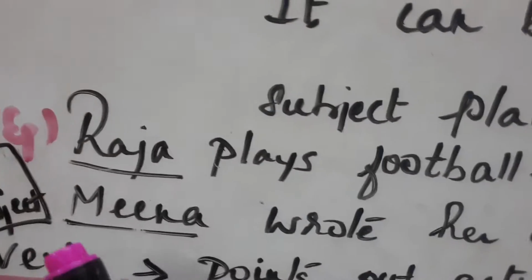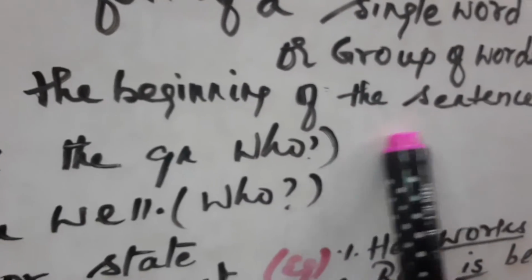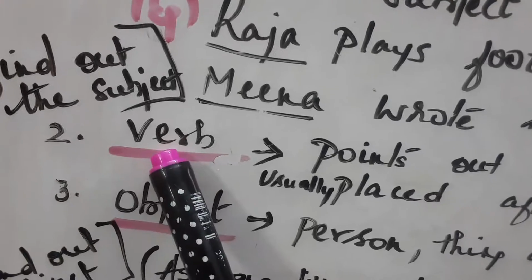Meena wrote her exam well. Who wrote her exam well? Meena. So, the answer is Meena. So, to find out the subject, you ask the question who. Okay, who. Next is verb.